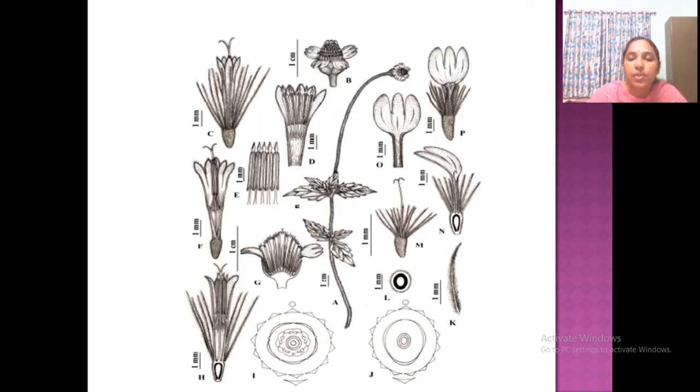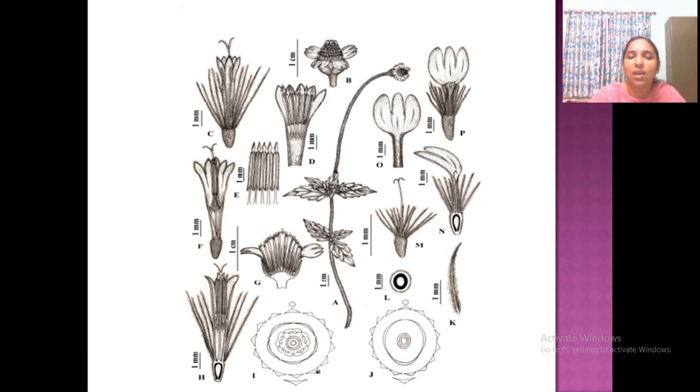Now about this illustration, look at this, a common plant in our campus and a widely growing plant, Tridax procumbens. You can see the male flower, both florets marked here, that is the diagram of both florets, then floret and floral diagram, syngenesious anther.